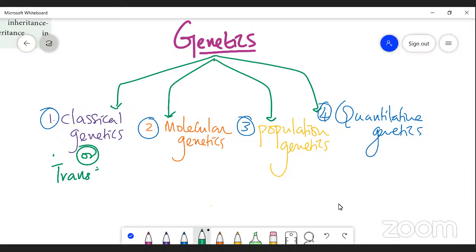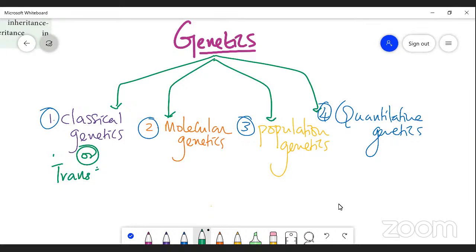That means, how does a character transmit from parents to offspring? How is it transmitted to the next generation through recombination of genes, by the fusion of gametes from the male plant and female plant? That is dealt with by classical genetics.